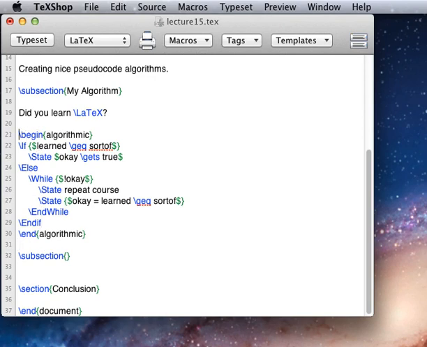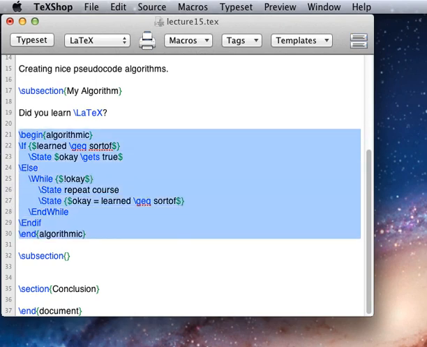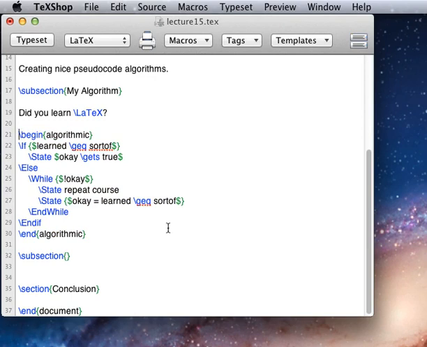So if you're not familiar with programming algorithms, then this probably won't be useful to you. But for those of you who are, this is a very brief introduction into some of the things you can do with algorithmic packages, and one in particular.